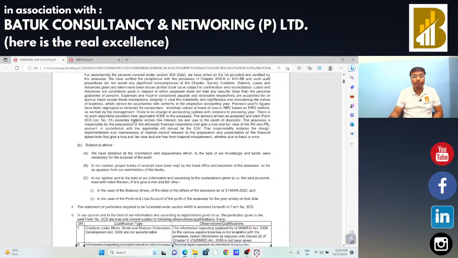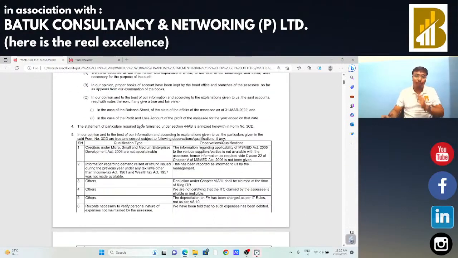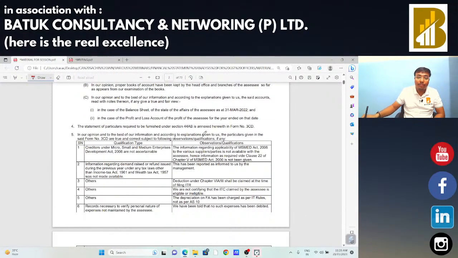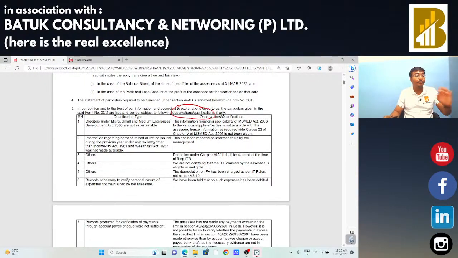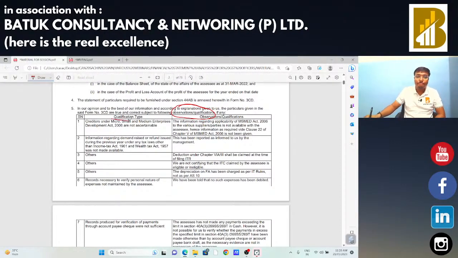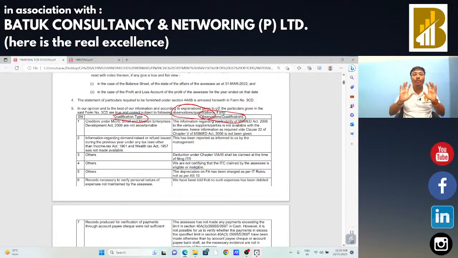Now, sir, first of all, there are certain observations and qualifications. These observations and qualifications are given by the chartered accountant who has done the audit of that particular accounts.